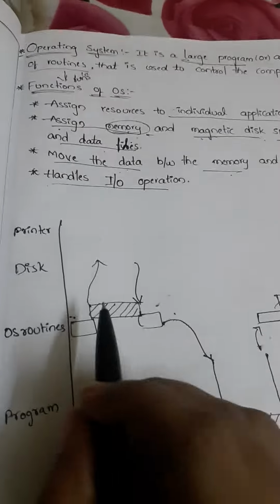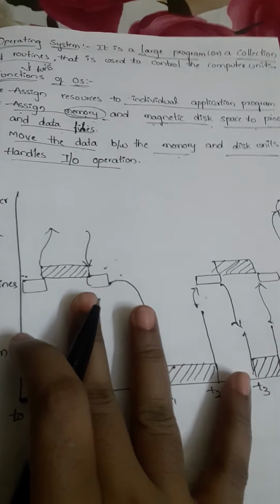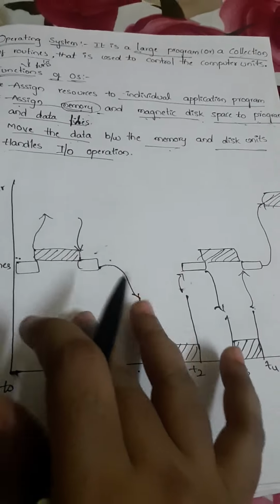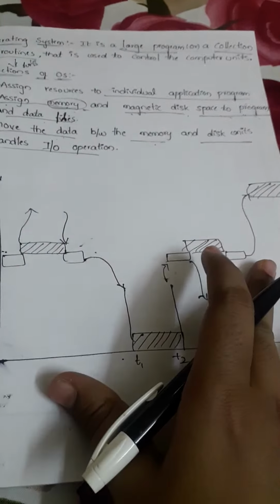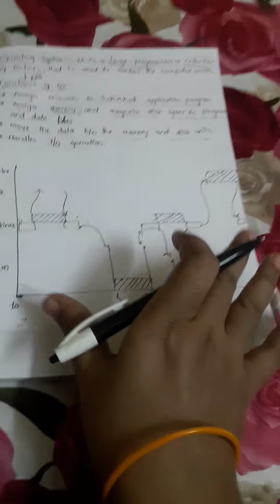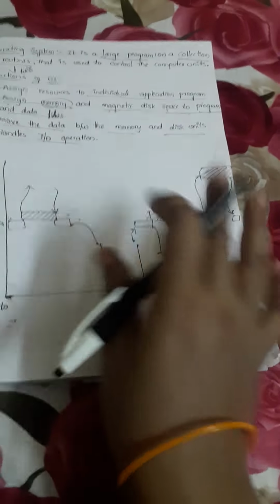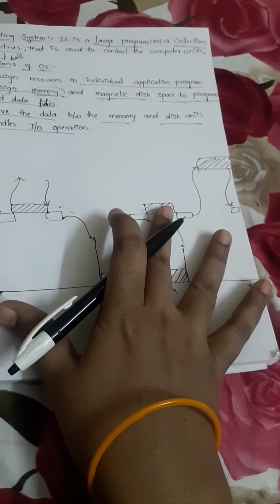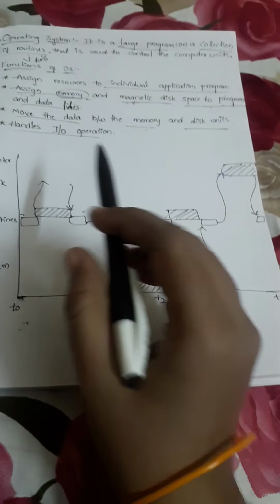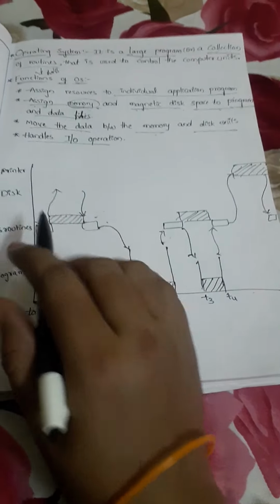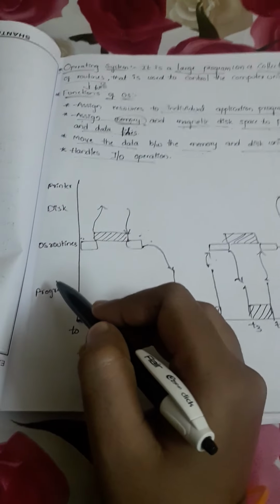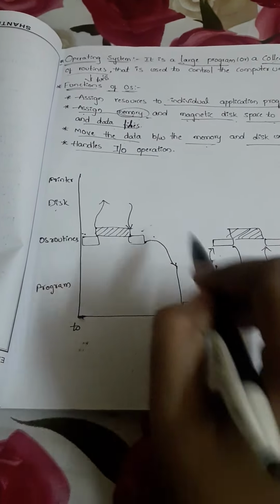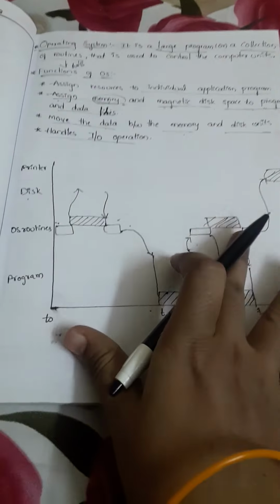Okay, so now we'll see the steps involved in running the application program by the operating system. So let us see how the operating system is used to run the application software. This is the diagram we have for running the application software in the operating system. Here the system consists of one processor, one disk, and one printer.